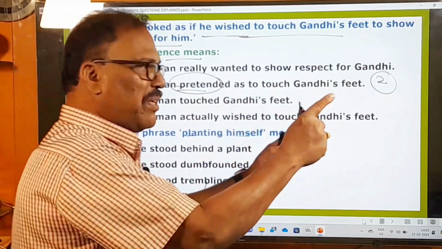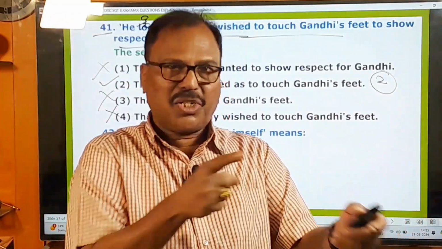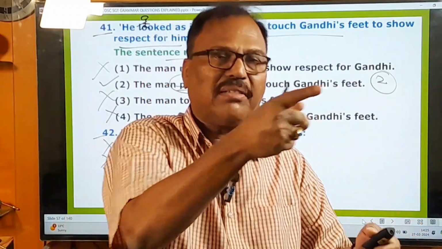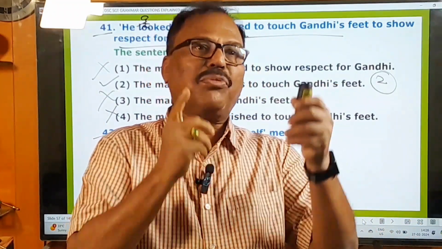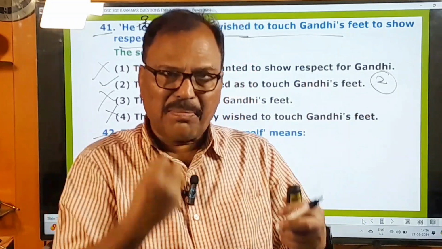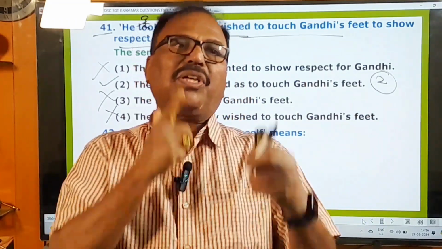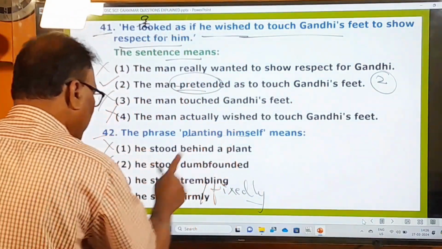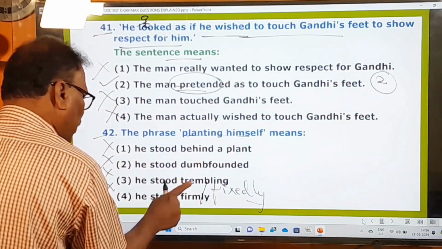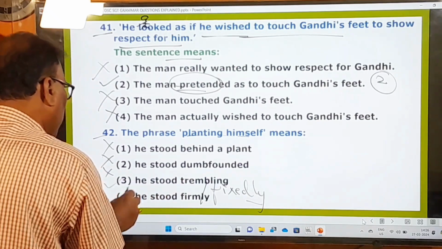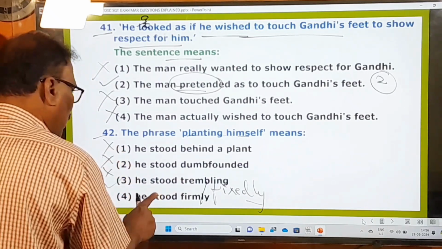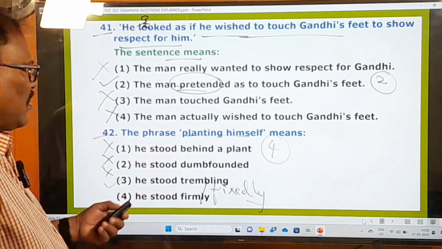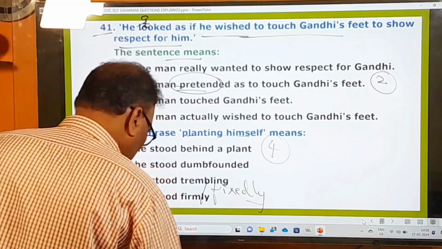When you want to fire at somebody, you must stand fixedly. If you are shaking, the bullet might go somewhere. That's why he cannot hit the target. Whoever wants to shoot somebody must stand at one place fixedly or firmly. Then only he can reach the target. So that's why here planting himself means he stood firmly. So this is your right answer. First one, second one, third one are wrong. Only the fourth one is going to be your answer. Now let's move on to answer other questions.